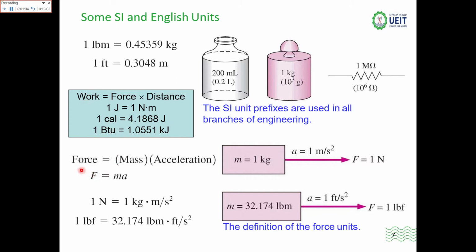Now the force: F is equal to ma, mass into acceleration. The unit is Newton. 1 Newton is equal to 1 kilogram of mass into meter per second square, and 1 pound force is equal to 32.174 pound foot per second square.